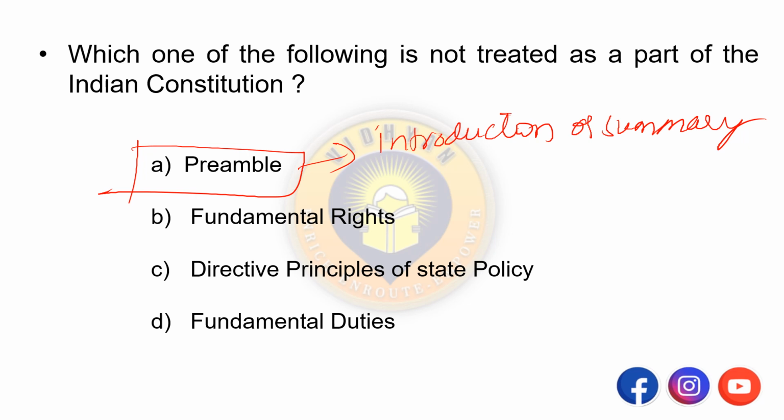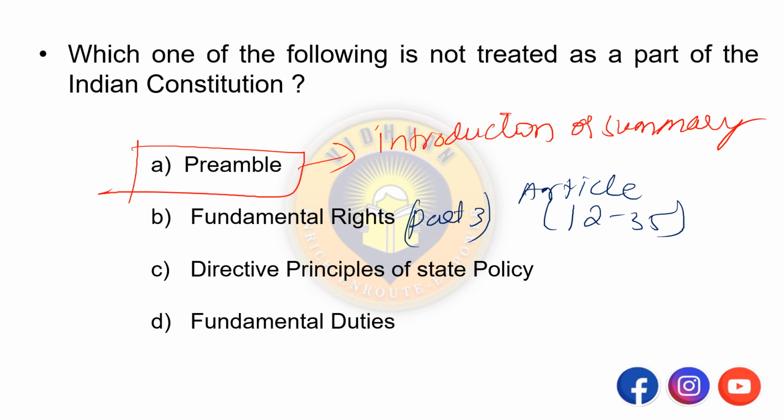whereas fundamental rights is part 3 of the Constitution, from article 12 to 35. Okay, remember this, whereas directive principles of state policy is part 4, from article 36 to 51.